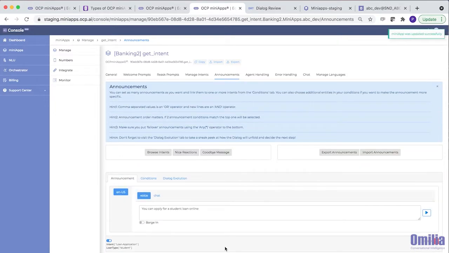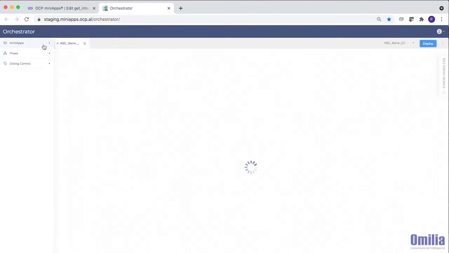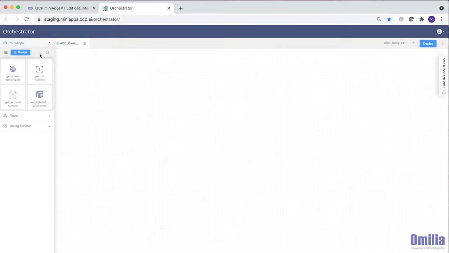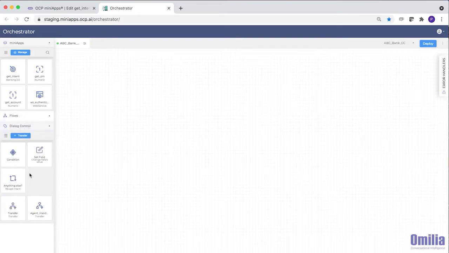If you want to create a fluid, natural conversation between mini apps, just use OCP's orchestrator. Orchestrator retains all knowledge of the conversation and constantly reevaluates the conversation based upon what it knows. Orchestrator activates the correct bot at the right time and feeds the bot the assumptions it needs to make to enable it to successfully obtain information.